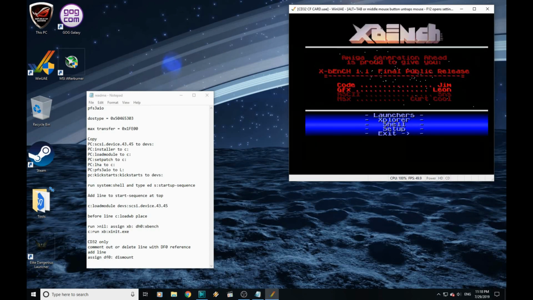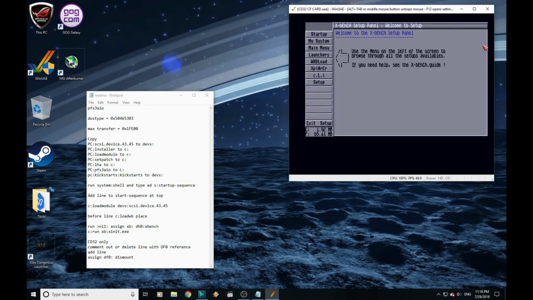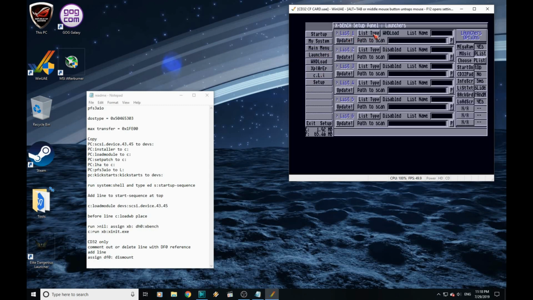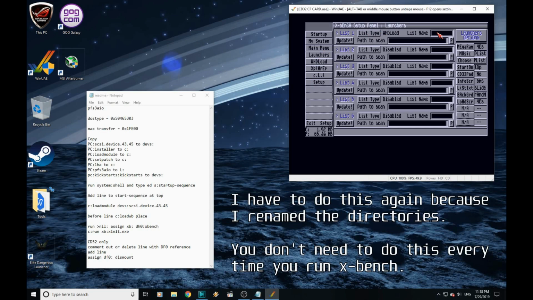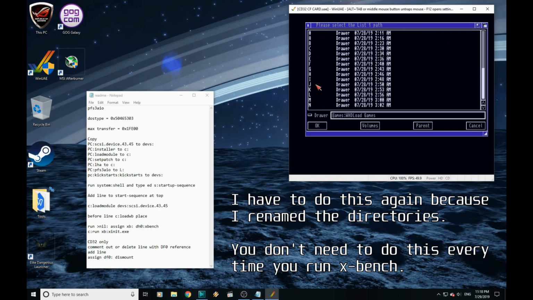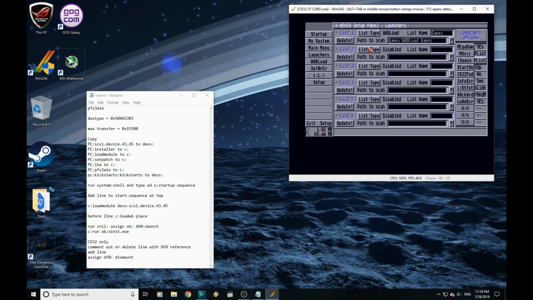Okay, so in Workbench, we'll just go into setup. We'll go into our launchers again. Right, so our first list type is WHDLoad, it's games. And the path has changed now. The games, WHDLoad. Second one again is WHDLoad and demos.